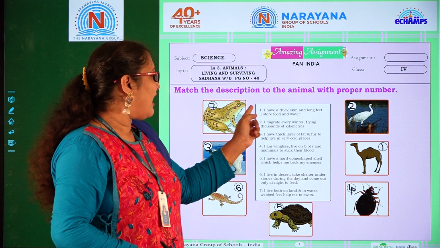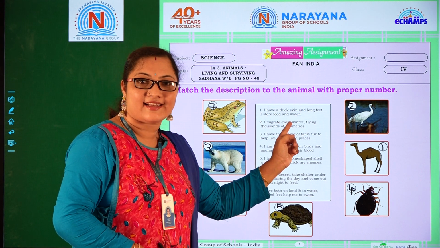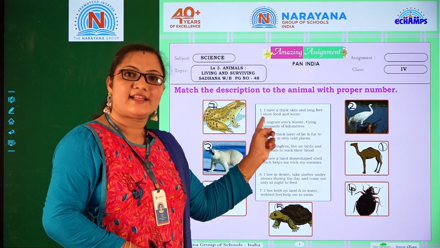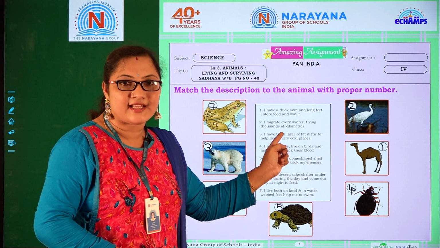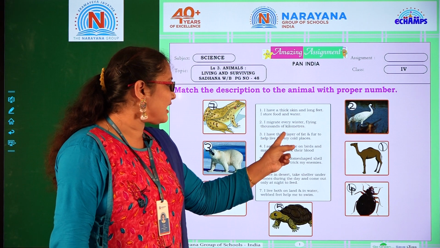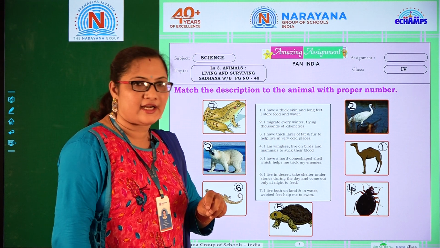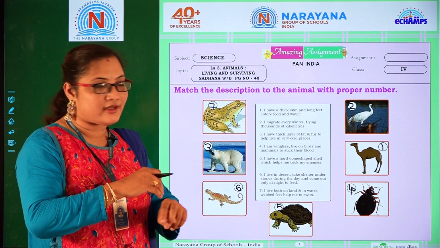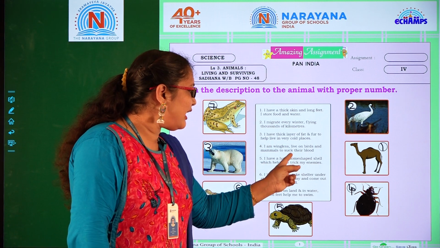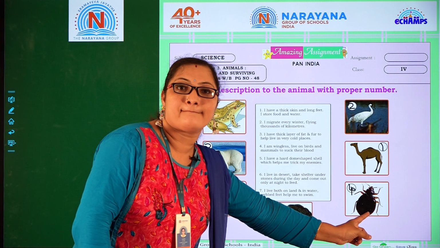Okay, we will again have a small recap of the exercise. The first one: I have a thick skin and long feet. I store food and water. What is that? That is a camel. I migrate every winter flying thousands of kilometers. Which bird is that? Flamingo. Third one: I have a thick layer of fat and fur to help live in very cold conditions. As I told you, thick fat and fur is polar bear. Next one: I am wingless, live on birds and mammals to suck their blood. What is that? It's a bug.